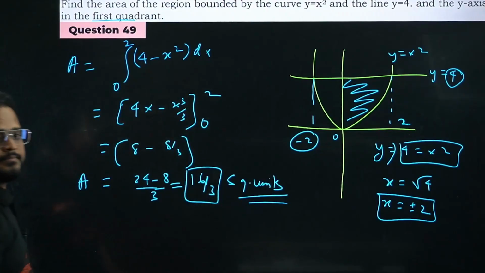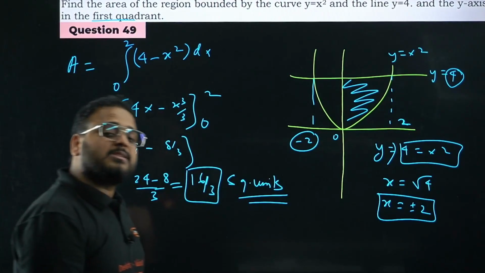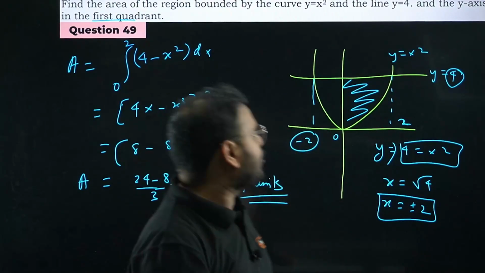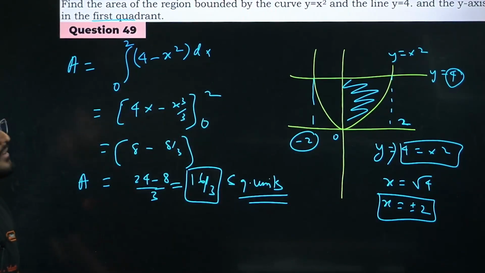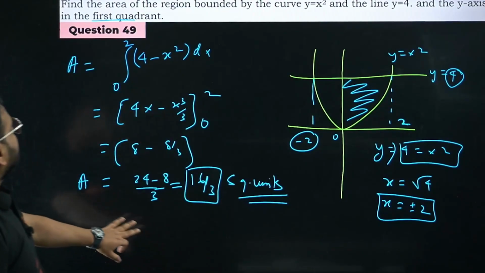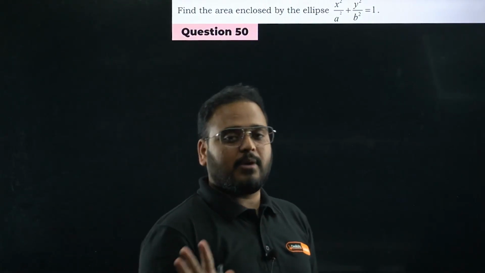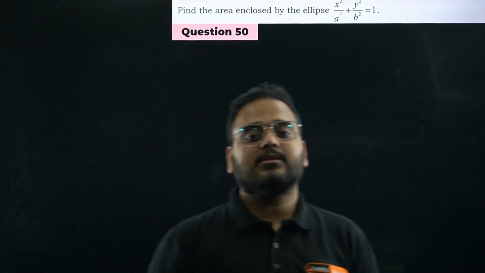Have a look. Simple question. Why simple, sir? Because the question can be asked like this as a 2 marker or 3 marker. So you should know how to apply the graphs and apply the equations. Okay, now next, we have another very good question. This question is usually asked as a 5 marker. Very standard.